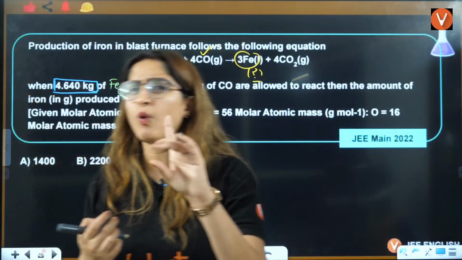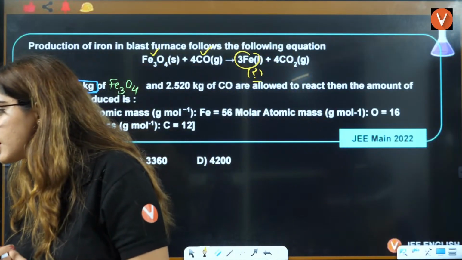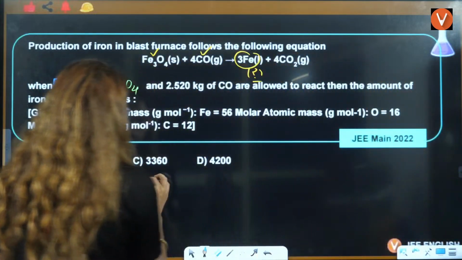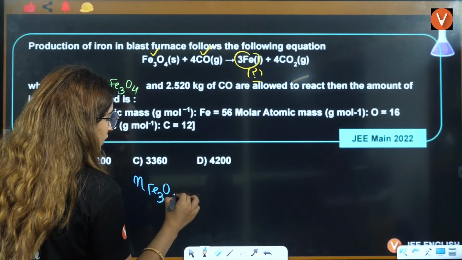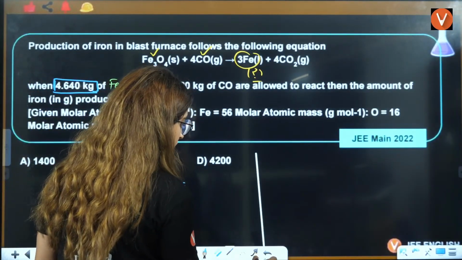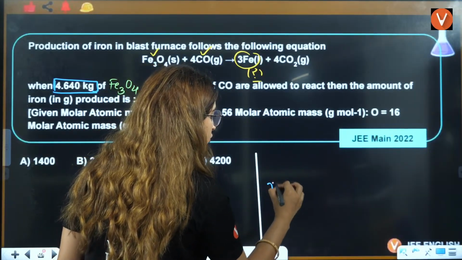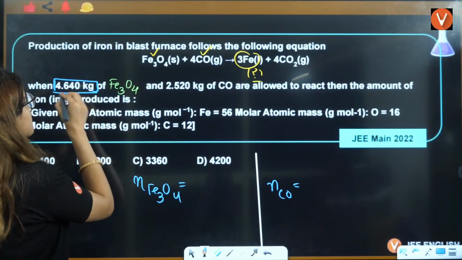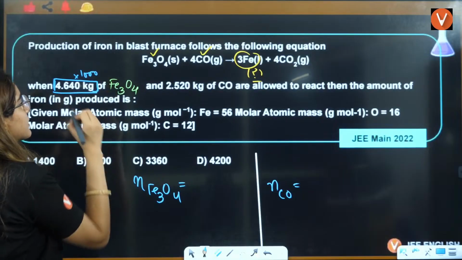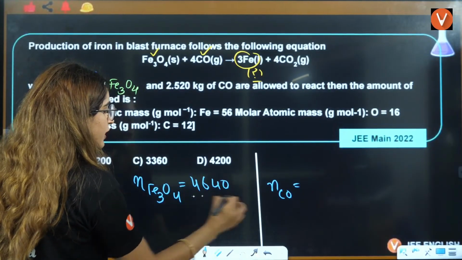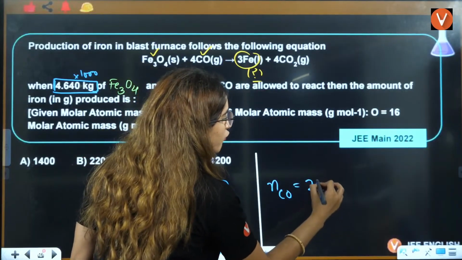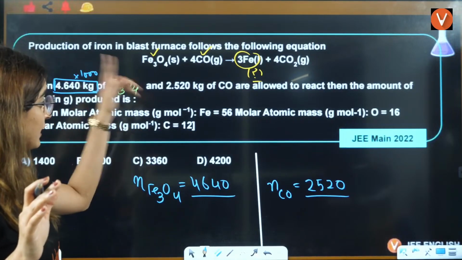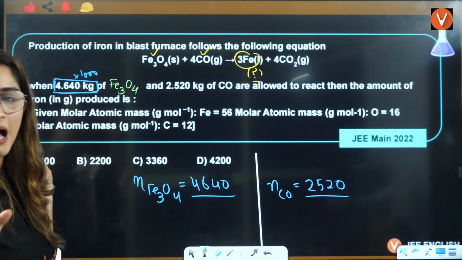Very good. First, you have to calculate the number of moles of Fe3O4. Then you have to calculate the number of moles of CO, given mass by molar mass. So given mass will be this multiplied by 100, so that will be 4640 divided by molar mass. This will be 2520, because this will also be multiplied by 1000 to get the mass in grams.